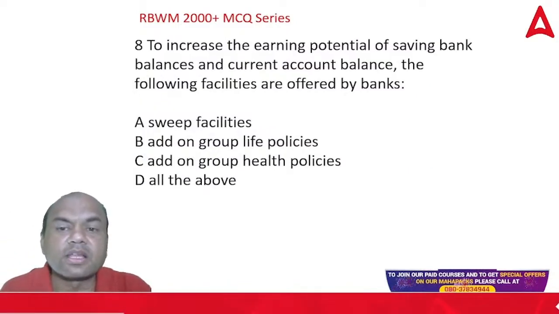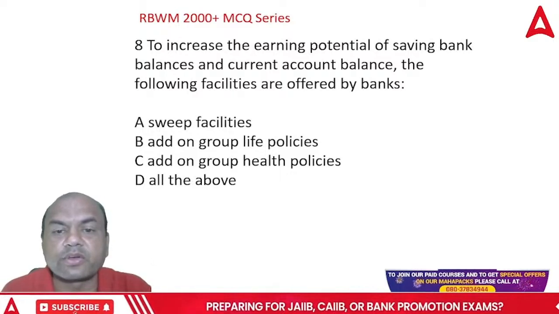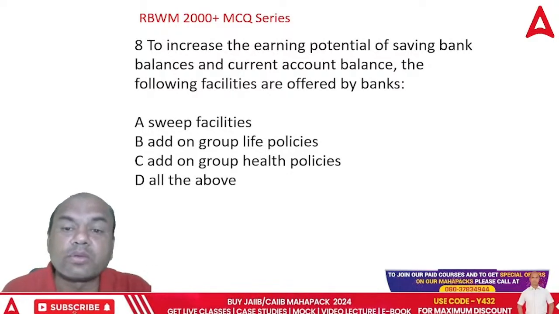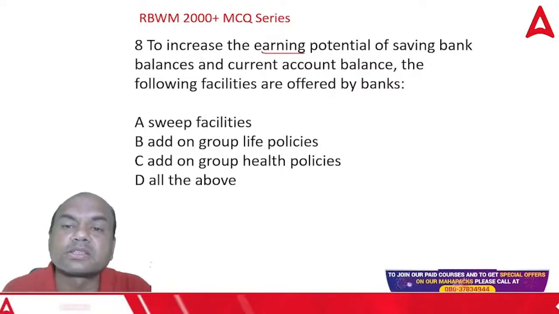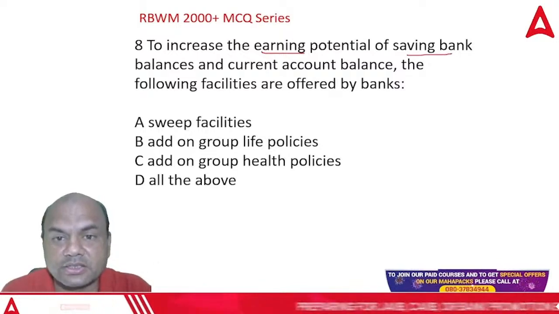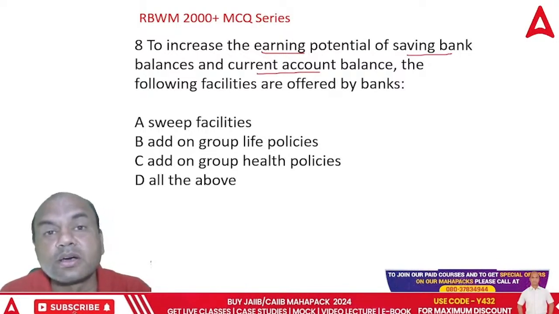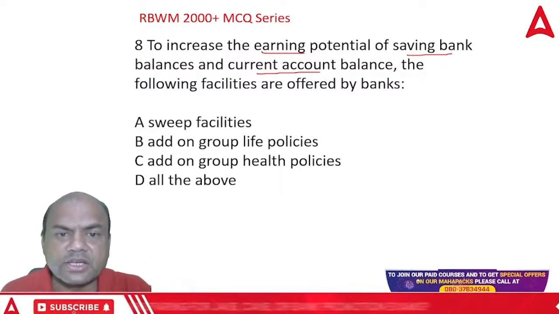To increase the earning potential of savings bank balances and current account balances, banks offer which of the following? So what do you mean by earning potential of savings banks? Here, the more the customer keeps the MAB, monthly average balance, in this savings and current, the more is the earning for the bank, right? Because it's floating money, free money, actually, isn't it?